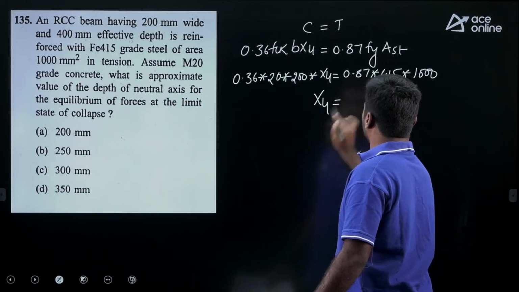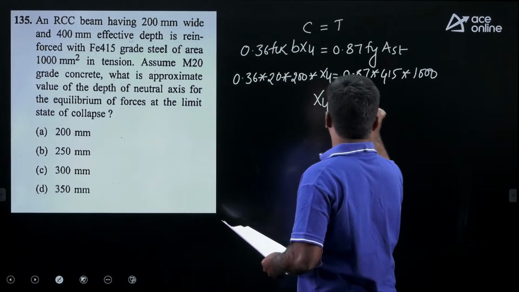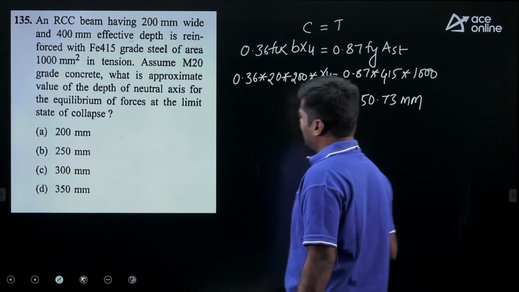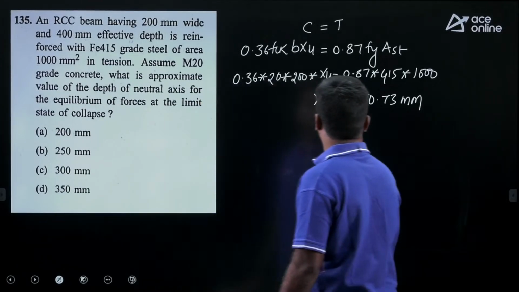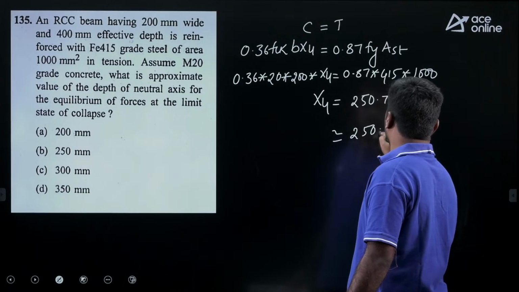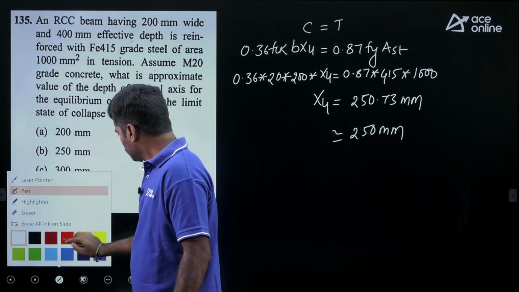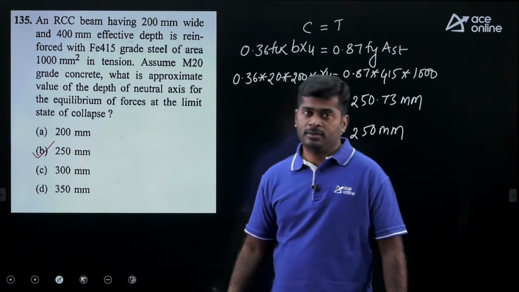If you simplify, you may get answer 250.73 mm. My dear, if you check the options, nearest option is 250 mm, so you can write it is 250 mm. So option B is correct. Is it clear?